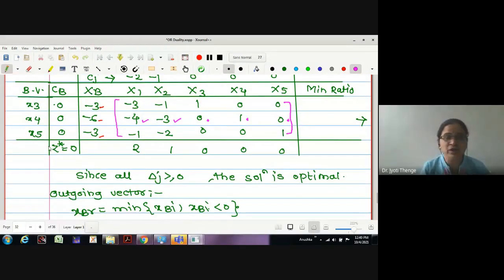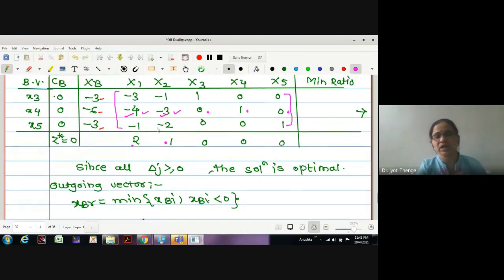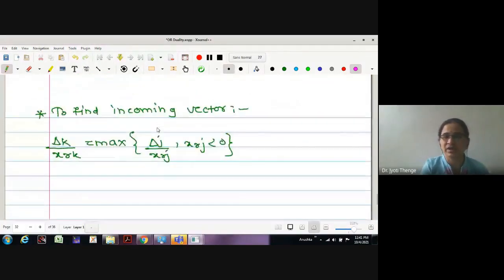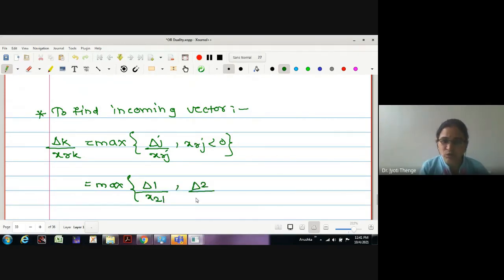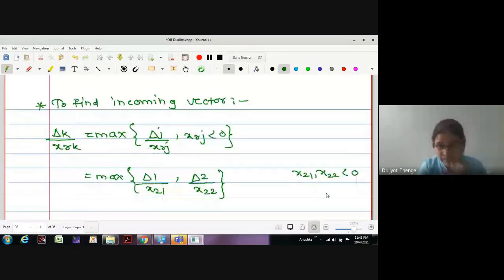Therefore, how to find the ratio? The net evaluation divided by the corresponding entry in the row having the negative entry. How many ratios are possible here? Two ratios are possible. First is delta 1 upon x21 and second is delta 2 upon x22. Why? Because only these two entries, x21 and x22, are less than 0. All the rest of the entries are non-negative.